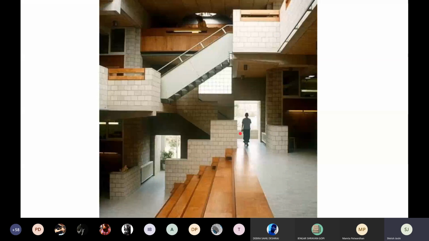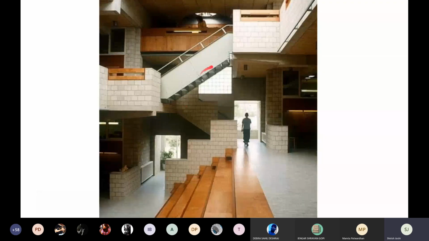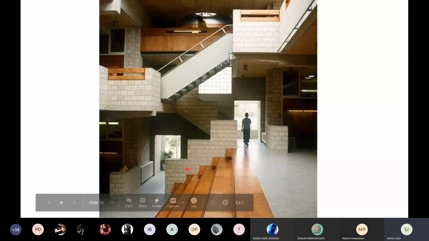But there are staircases that need not necessarily follow the idea that it is necessary to build in the same material. Okay, this is the work of Hermann Hertzberger. In Hermann Hertzberger's work, you will find staircases play a very important role. He treats the steps as social spaces, but he also wants them as transportation spaces. And he changes the materiality of staircase as you go along.